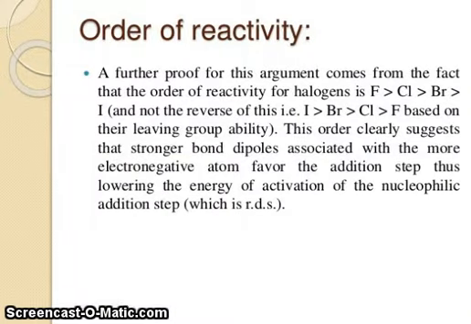A further proof for this argument comes from the fact that the order of reactivity for halogens is fluorine greater than chlorine greater than bromine greater than iodine, and not the reverse of this, based on their leaving group ability. This order clearly suggests that the stronger bond dipoles associated with the more electronegative atom favor the addition step, thus lowering the energy of activation of the nucleophilic addition step, which is the RDS.